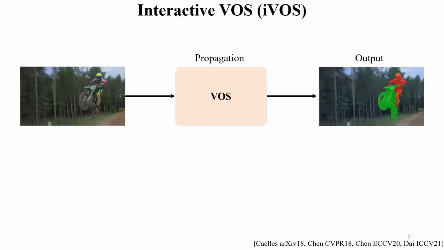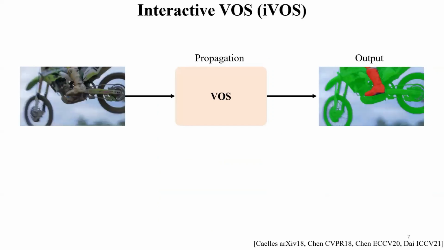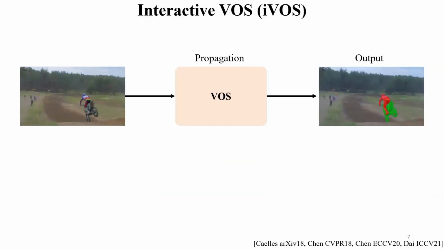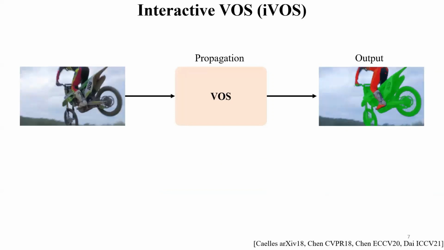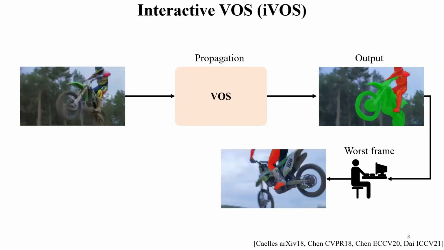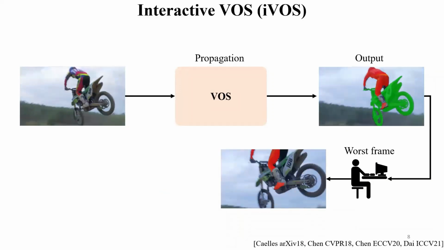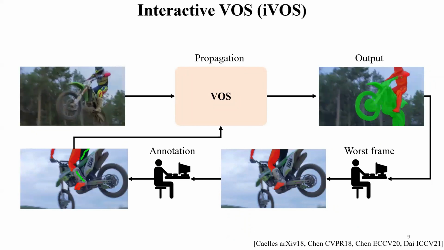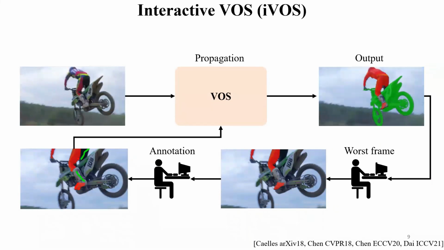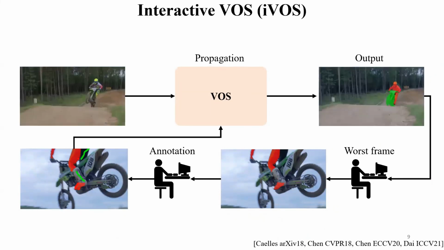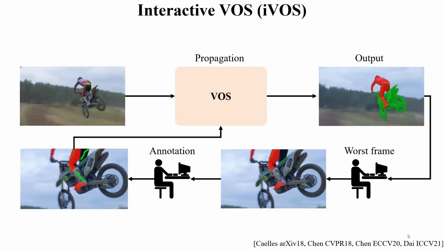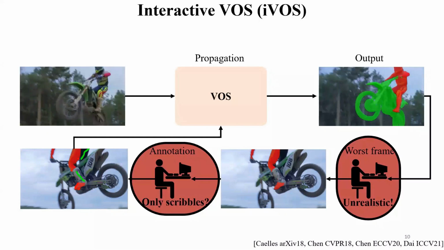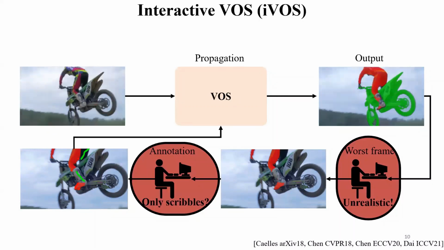The common strategy is interactive segmentation. Davis 18 introduced a human-in-the-loop interactive VOS setting where a VOS model initially predicts a segmentation mask for each frame. Then, the annotator finds the frame with the worst segmentation quality and provides a scribble to refine the segmentation mask. This process continues until either the annotation budget is exhausted or until the quality of the predicted masks is sufficient. However, despite its innovation, this approach has two main limitations.